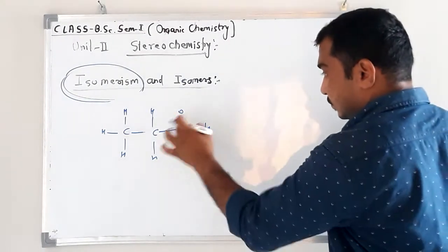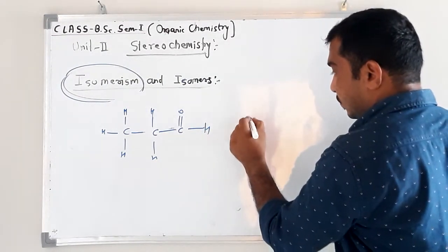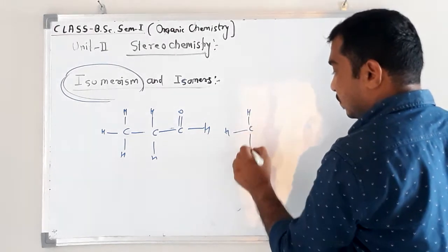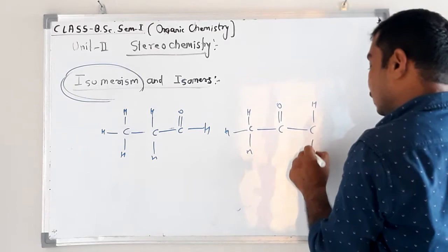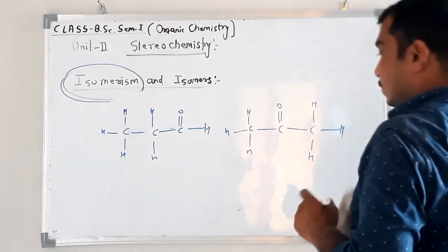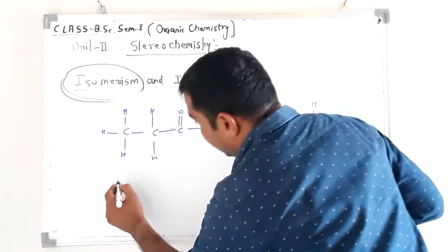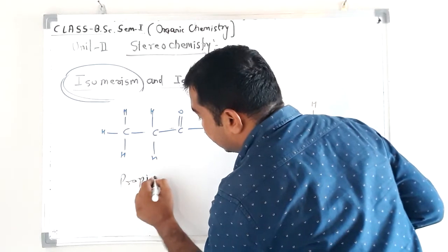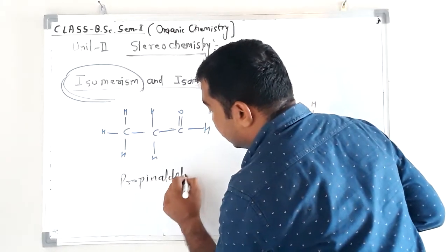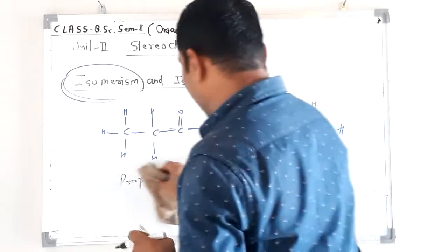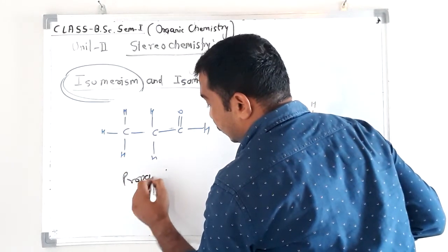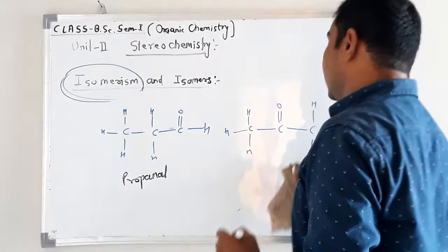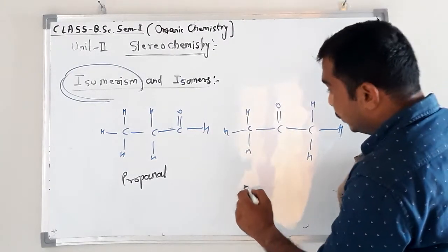Aldehyde, see, this is propionaldehyde, propanal, and this is propanone, a ketone.